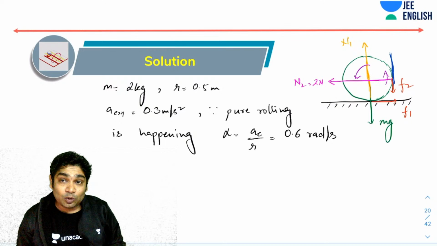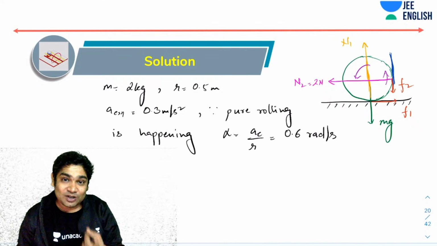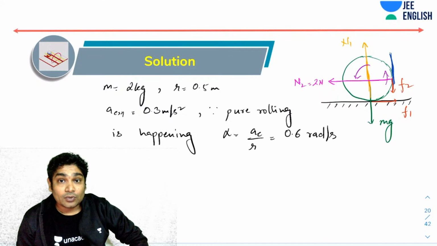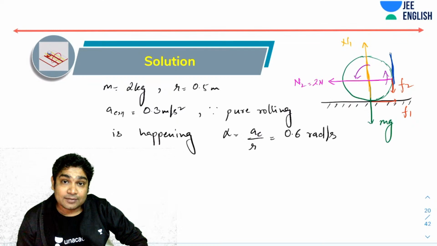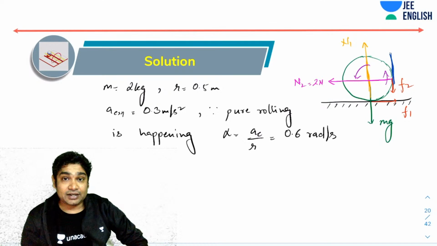You realize we do not know N1 until we know F2, right? Because for balancing all the vertical forces, N1 will have to be mg plus F2. Similarly, I don't even know what F1 is. For F1, I'll have to write the ACM equation in the x direction.